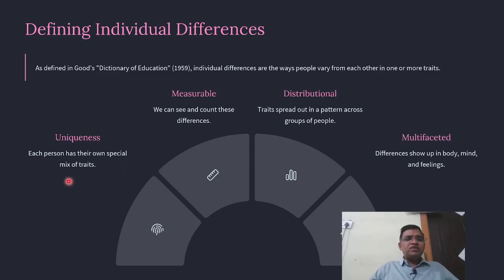Unique: each person has their own special mix of traits. Measurable: we can see and count the differences. Distribution: traits spread out in patterns across groups of people. Multifaceted: differences show up in body, mind and feelings.